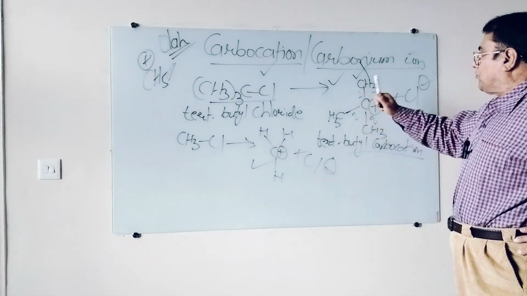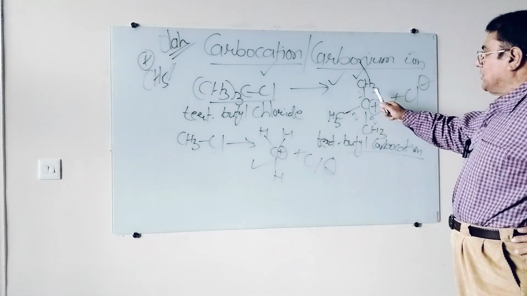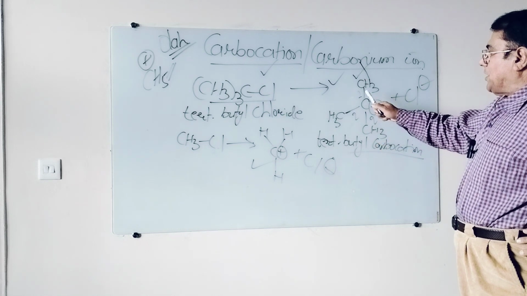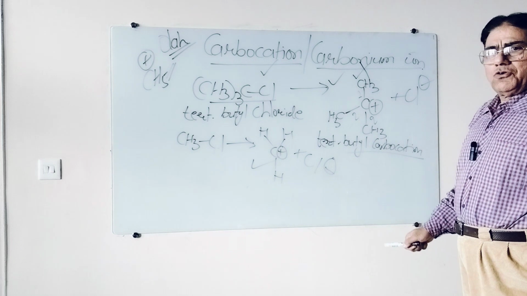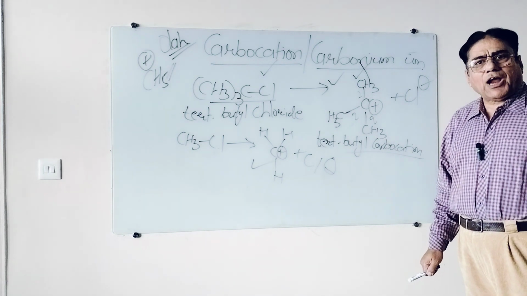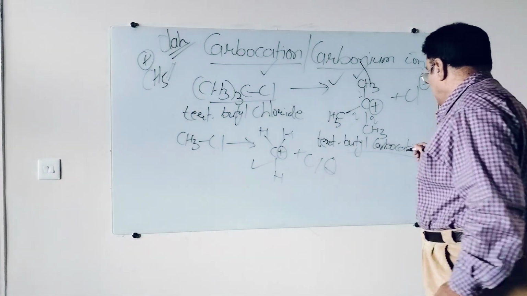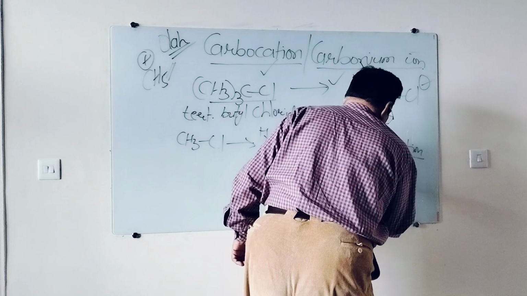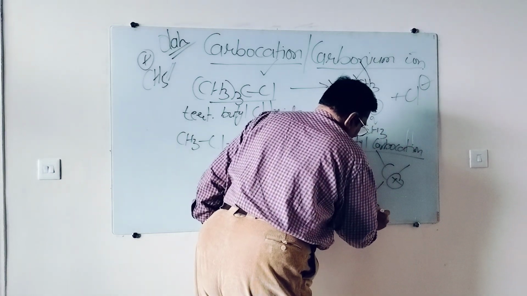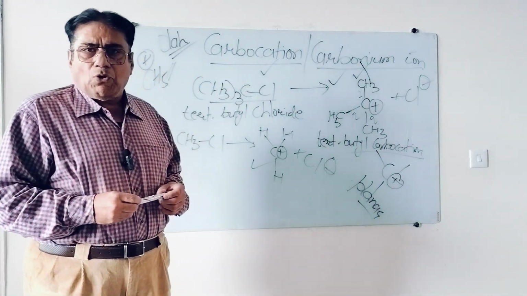So carbocation, positively charged carbon, 6 electrons in the outermost shell. Number 3, that is a trivalent species. You will always find carbocation a trivalent species, and whenever a trivalent species is there, it is planar in structure. So remember, carbocation is always planar in structure because it is sp2 hybridized.